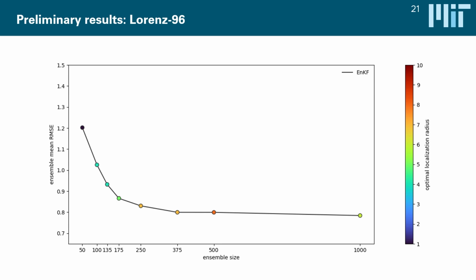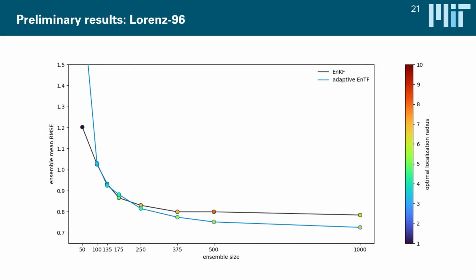Compared to this is the result that our nonlinear adaptive ensemble transport filter gives us. And we can already see some really promising features here, despite this being quite preliminary results. So we see that for ensemble sizes of 100 and larger, the map is actually very close to the performance of the ensemble Kalman filter. But as ensemble size grows, it starts to outperform the ensemble Kalman filter because it is not limited to linear updates, and it can in fact realize nonlinear updates. For ensemble size of 50, our adaptation algorithm is off on a magical adventure. I'm not quite sure what it does here, but these are still quite preliminary results, and I hope to improve this later on.